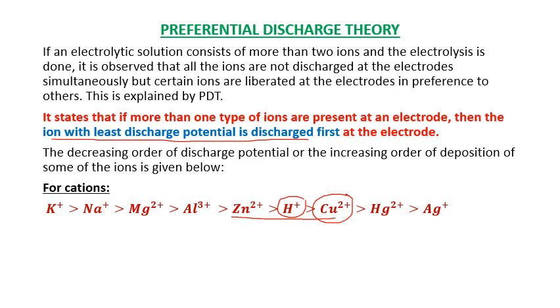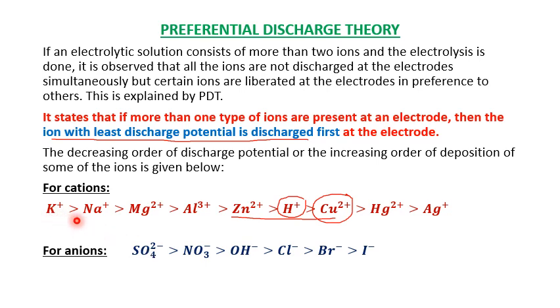Now we will see for anions. For anions, this is the order: sulfate ion SO4 2 minus, NO3 minus, OH minus, Cl minus, Br minus, I minus. This is the order.